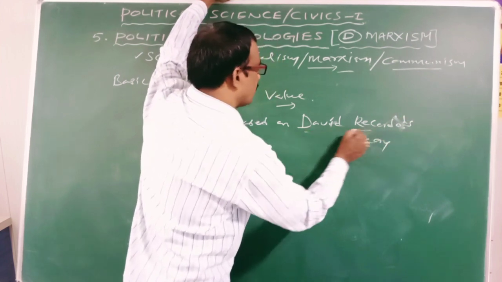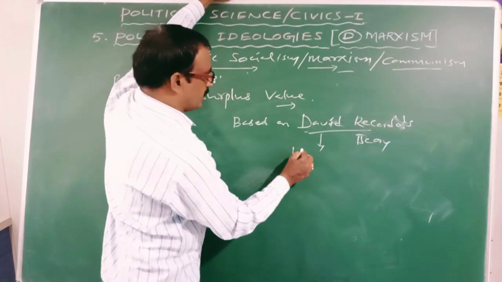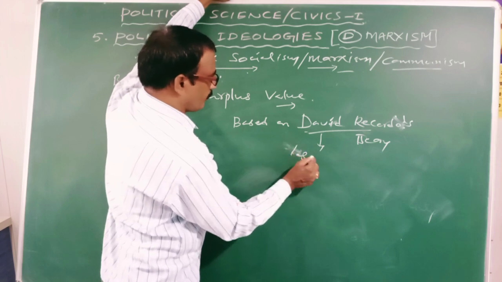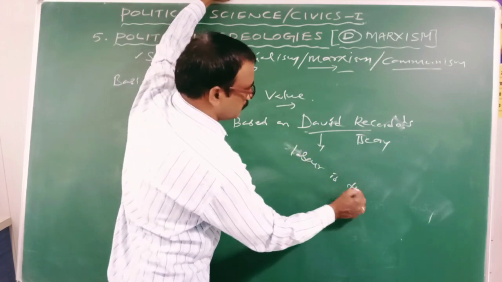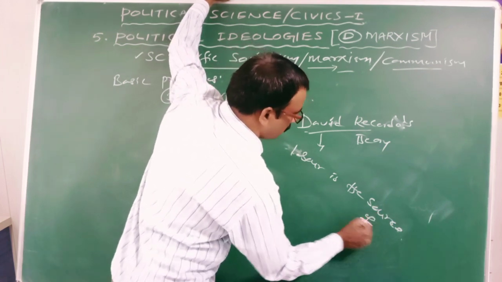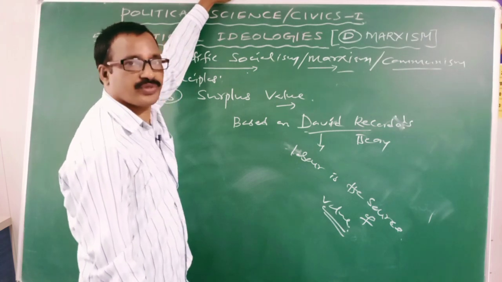David Ricardo's theory says that labor is the source of value. Clear? Labor is the source of value.